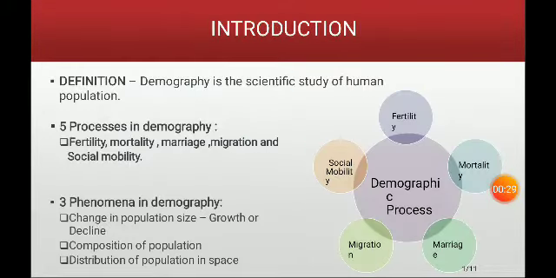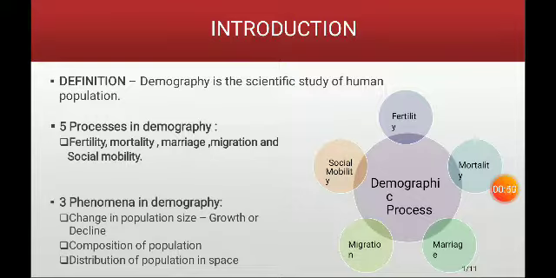That phenomena is where we have 5 processes in demography. The processes are fertility, mortality, marriage, migration and social mobility. Fertility, of course, is the birth rate, mortality is the death rate, then marriage, migration and social mobility.